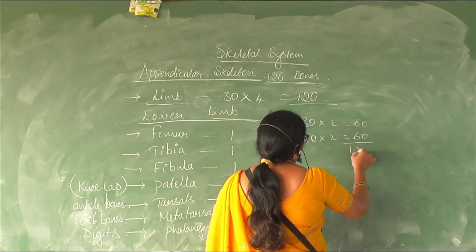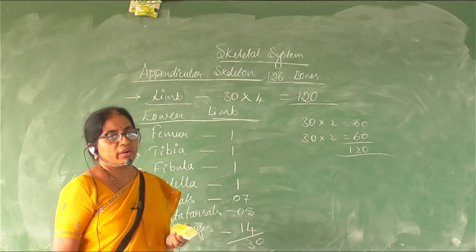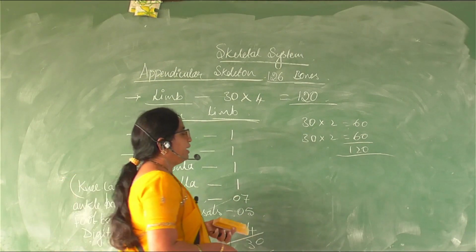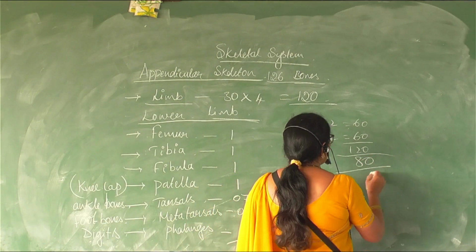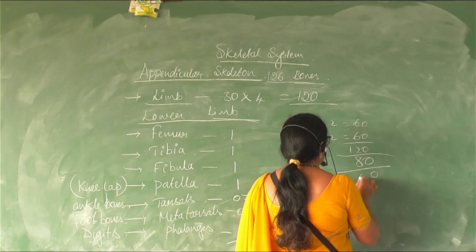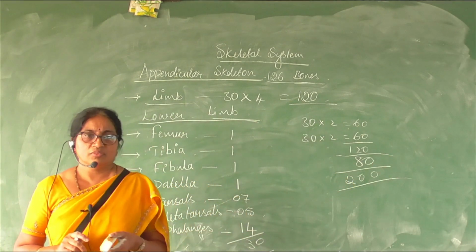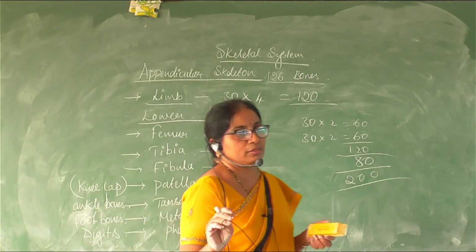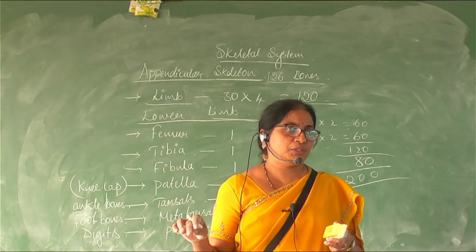Total of 120 from the limbs and 80 from the axial skeleton. So we have studied 200 bones. Where are the other 6 bones? In the girdles, right? In the girdles.